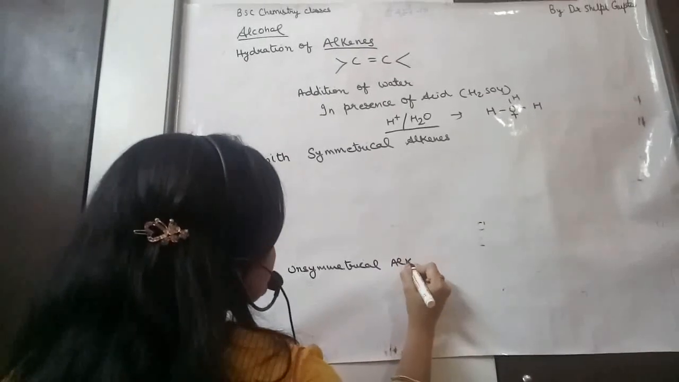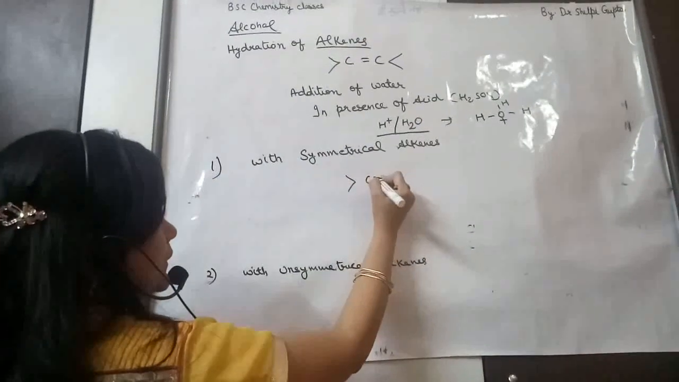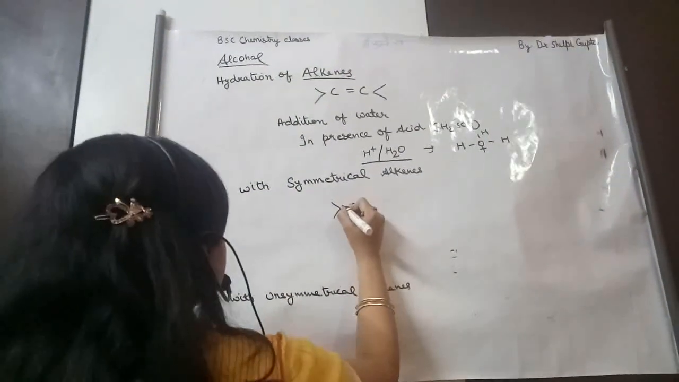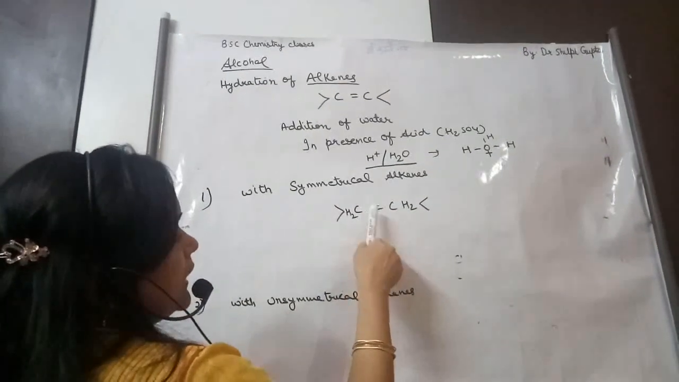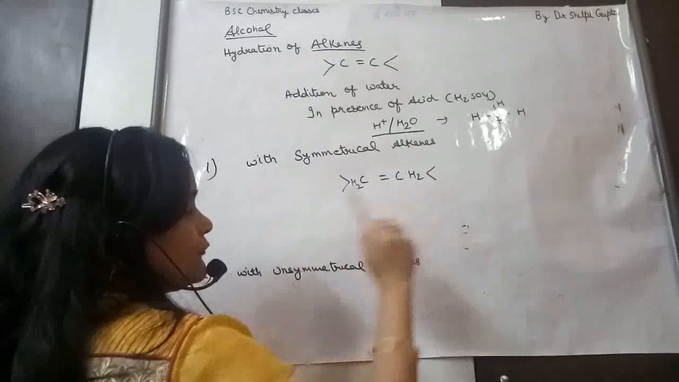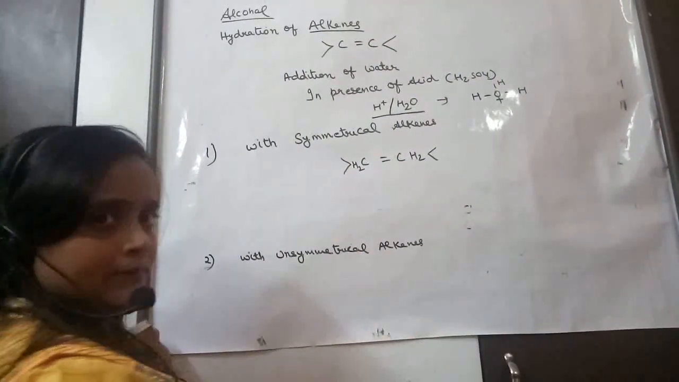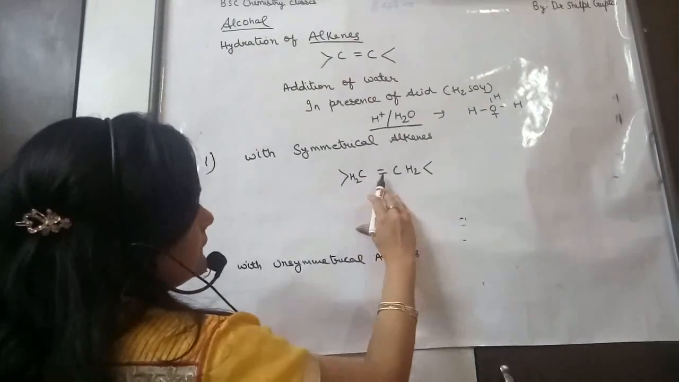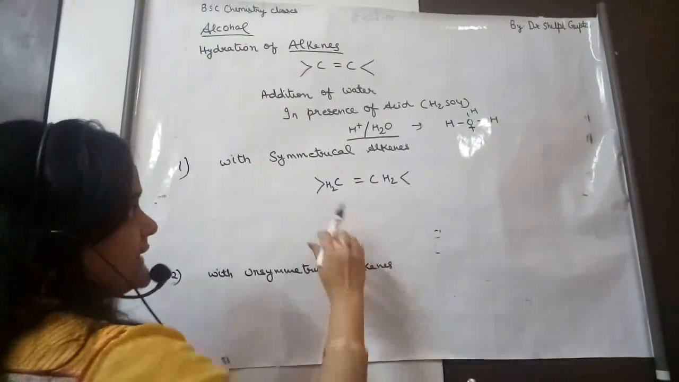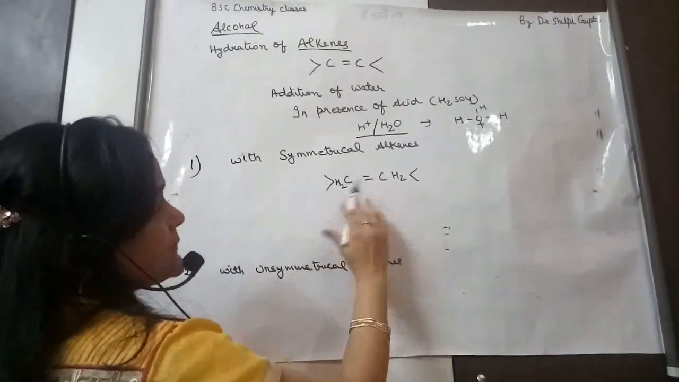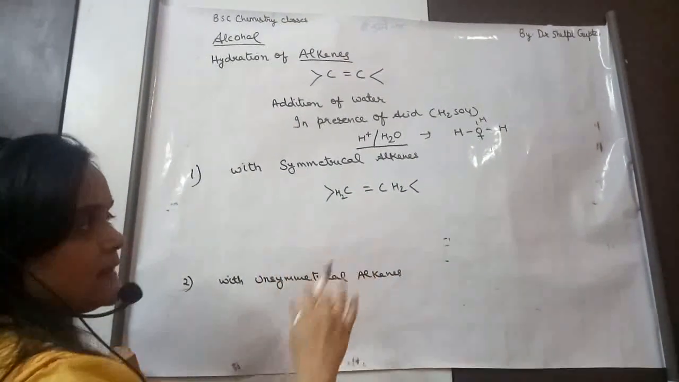I am explaining each and every term to make it easier. What are symmetrical alkenes? Symmetrical alkenes are those alkenes which have the same group, the same number of hydrogens, on each carbon of the double bond. Like CH2=CH2, they are symmetrical. At each carbon atom, the same groups are attached.